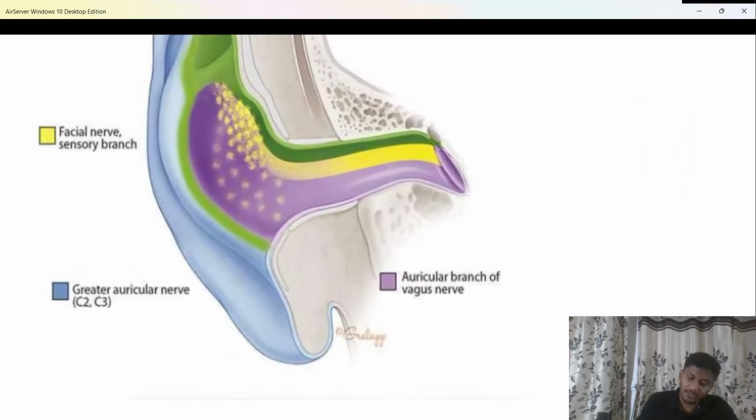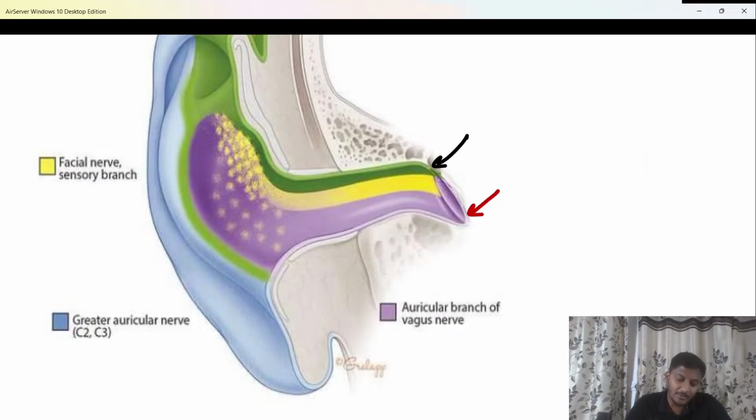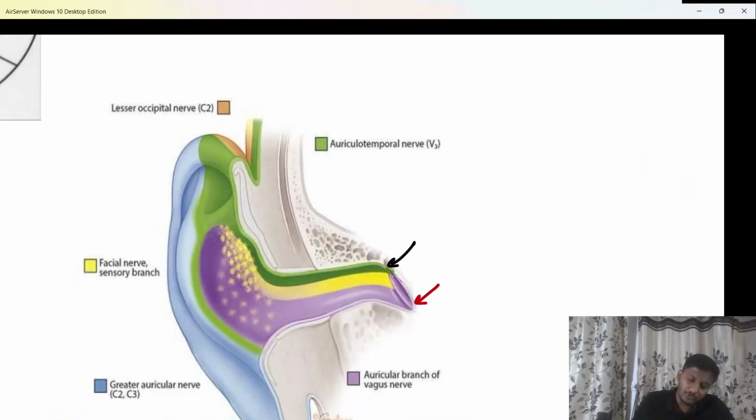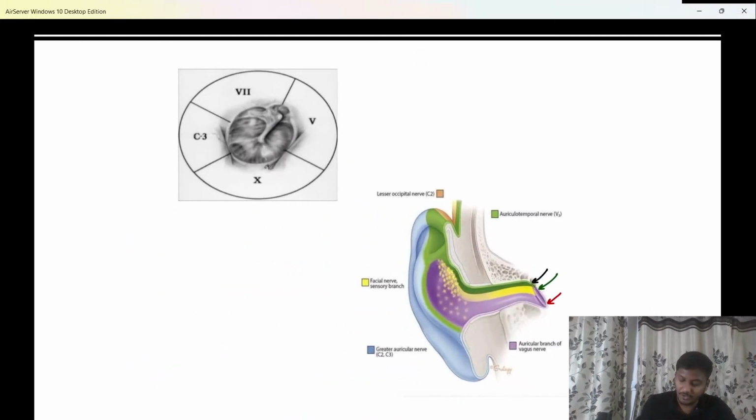Okay? So you can see the floor and the roof. The floor and the posterior wall of the EAC are supplied by the auricular branch of the vagus nerve, that is your Arnold's nerve. Second, the roof and the anterior wall are supplied by the auriculotemporal nerve, which is a branch of the mandibular nerve. And the posterior-superior part of the EAC, the yellow one that you can see, is supplied by the sensory division of the facial nerve. This is known as the nerve of Wrisberg. Clear? Hopefully that's clear to all of you now.